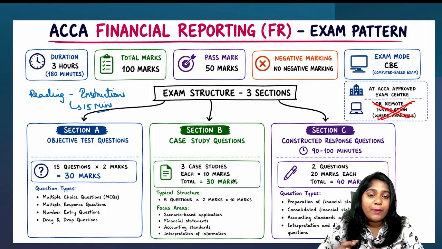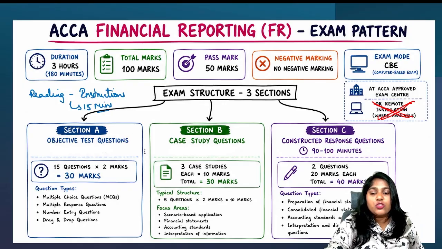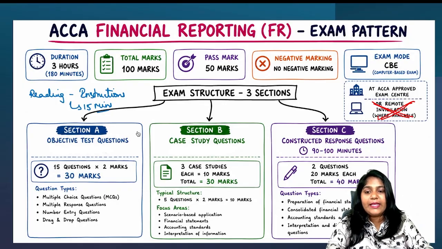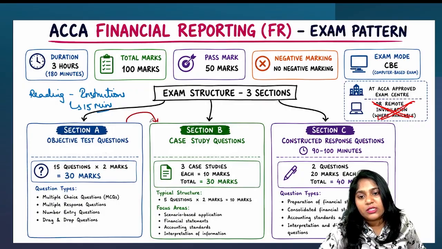Again, section B part, here also it covers 30 marks. So this together plays as MCQ of how much? These two play as MCQ for 60 marks.